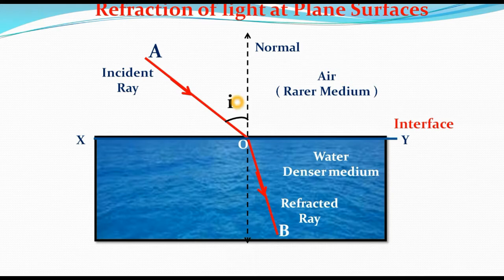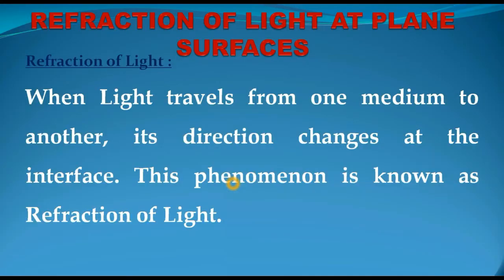So i is called the angle of incidence, and this angle r is called the angle of refraction. We'll discuss these later. Now i is the angle of incidence and r is the angle of refraction. Let us see what refraction of light is: when a light ray travels from one medium to another medium, its direction changes at the interface. This phenomenon is known as refraction of light.